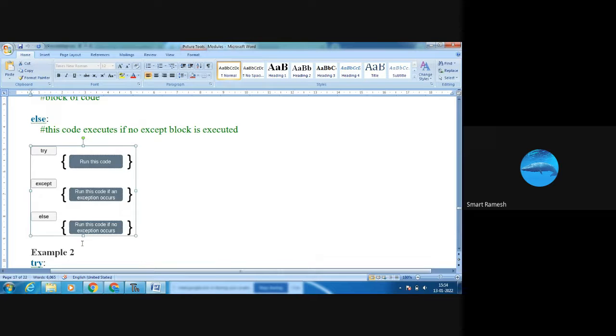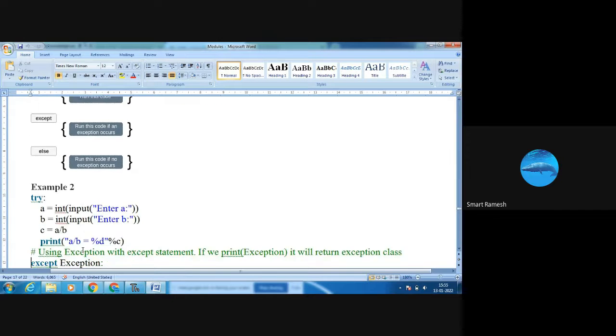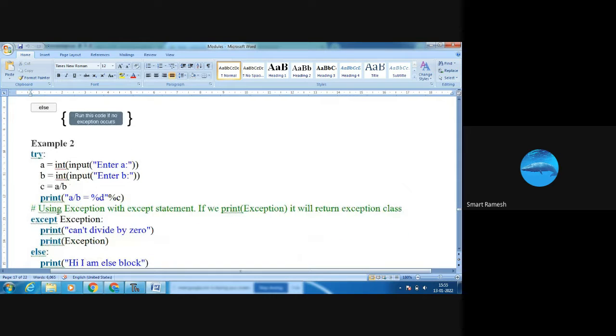See, in the try block we are putting some program. If any error occurs in the try block, the except statement will execute, otherwise the else statement will execute. Let's see one example program.